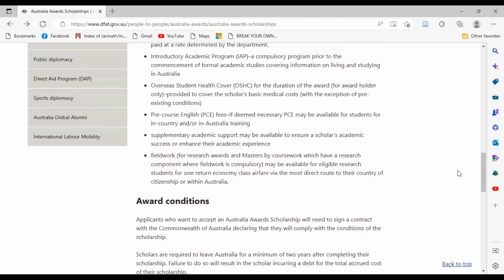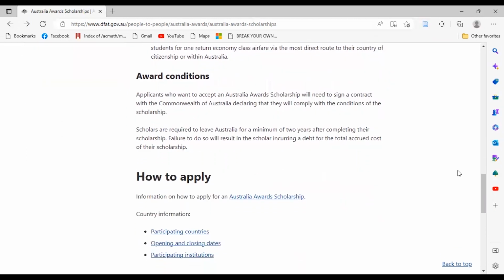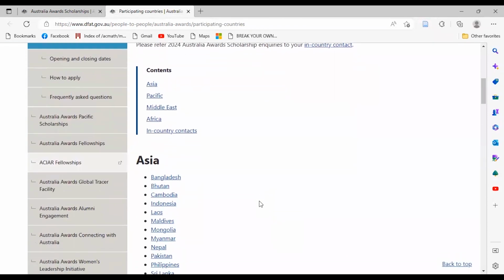Now, let's see how you can apply to Australia Award Scholarship. First of all, before going to how you can apply, let's see the participating countries. You will go to participating countries. Here is the list of participating countries.